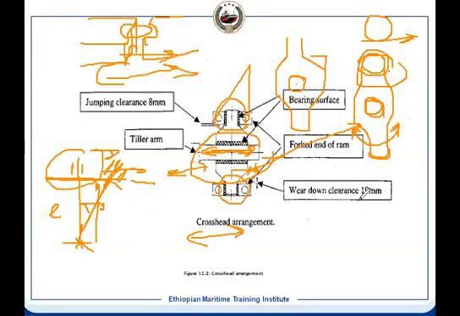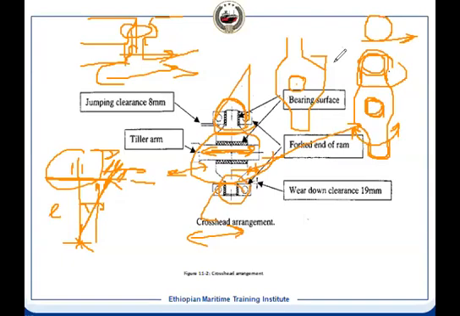So is it clear now, or do you still have doubt? Can you visualize? Because there is a bearing here, okay? And there is a bearing here. This bearing is shown here. This is the bearing, this is the bearing. Another bearing you have here, where the tiller arm has entered.